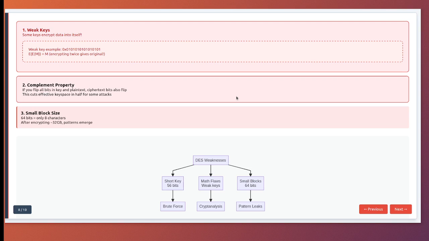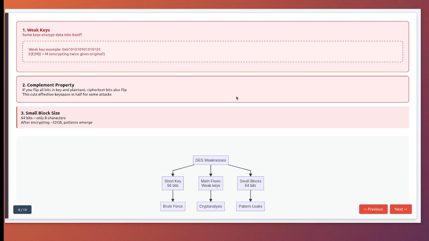Second, complement property. If you complement, flip all bits, the key and the plaintext, you get the complement of the ciphertext. This seems abstract, but it cuts the effective key space in half for certain attacks. Instead of trying 2 to the power of 56 keys, an attacker might only need to try 2 to the power of 55. Third, vulnerability to differential cryptanalysis.